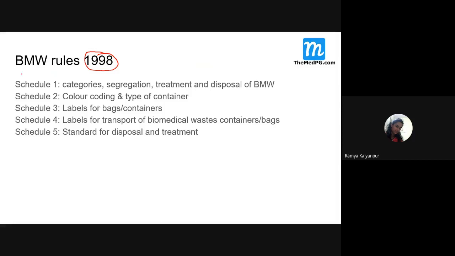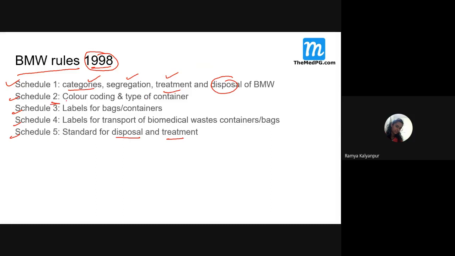Now, I want to give you a touch of the older schedule also. In 1998, I told you, the Biomedical Waste Management Rules 1998 had how many schedules? Five schedules. I don't think they will ask this because it is no longer in use. It is outdated. Earlier, many MCQs were asked on these five schedules. What does schedule 5 talk about? It talks about disposal and treatment. Schedule 1 is the same in 1998 and today: they categorize and segregate waste, then talk about how to treat and dispose of it.